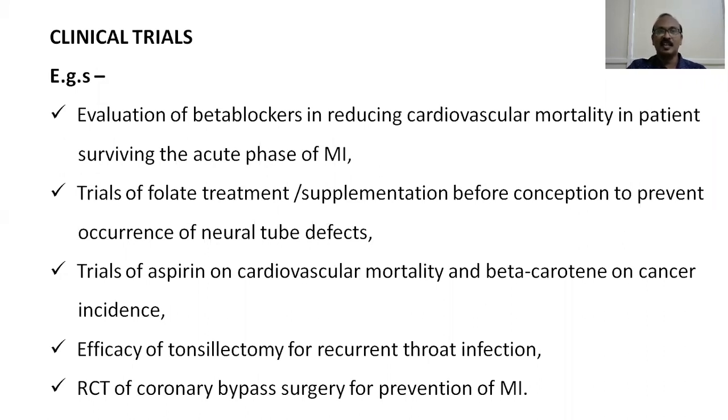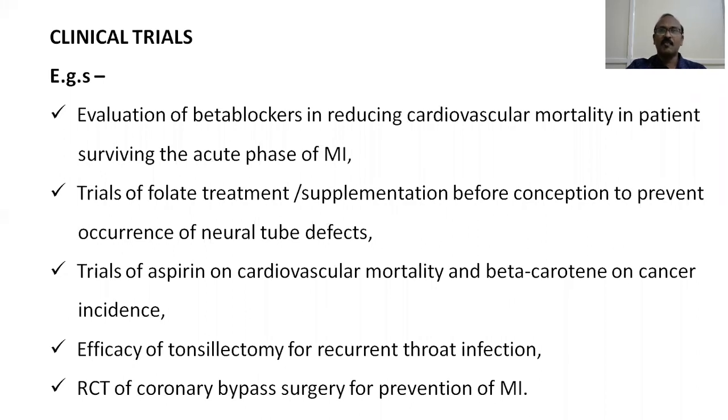Because of this clinical trial, we are now giving iron and folic acid starting from the second trimester, for the simple reason of preventing neural tube defects in the baby born to the pregnant woman.